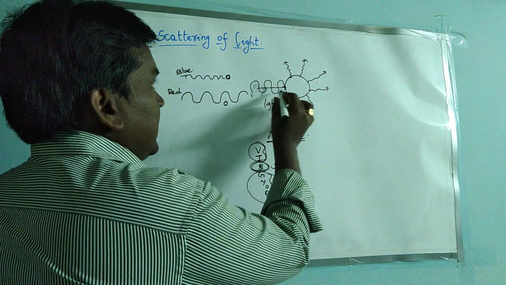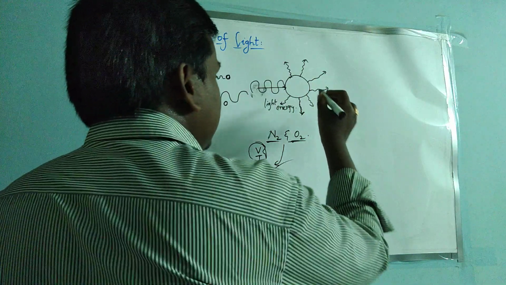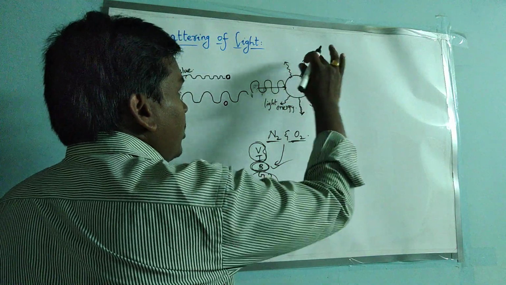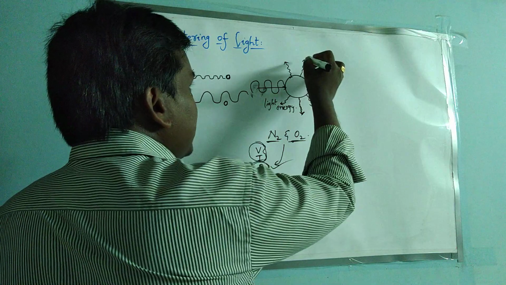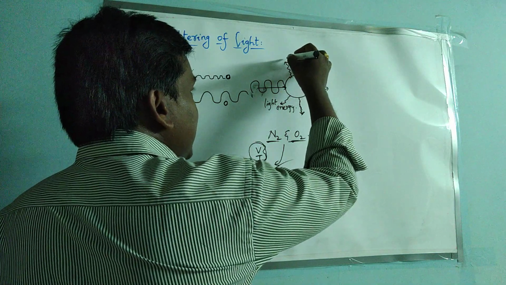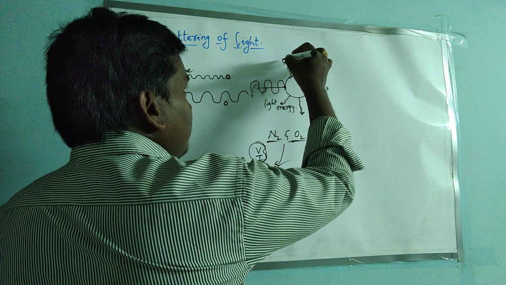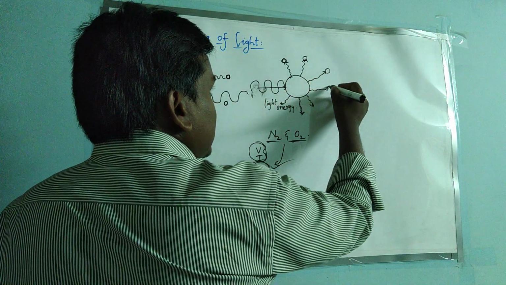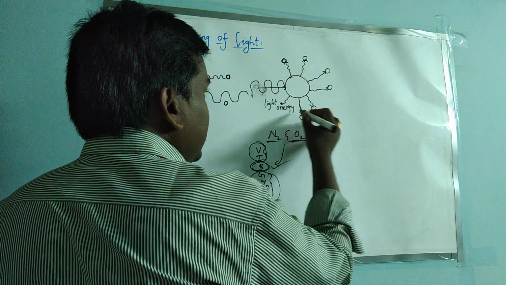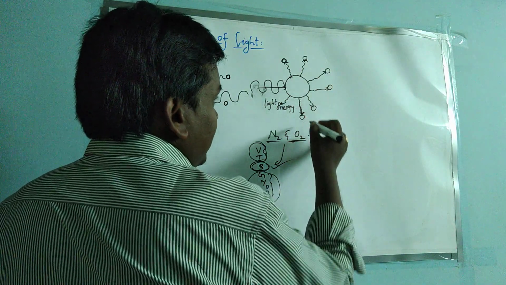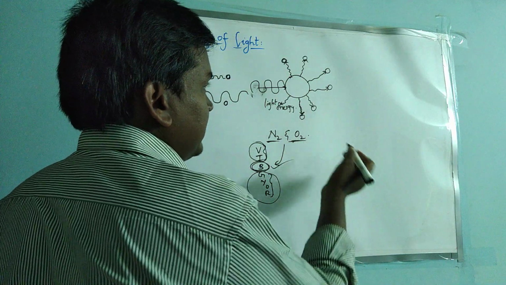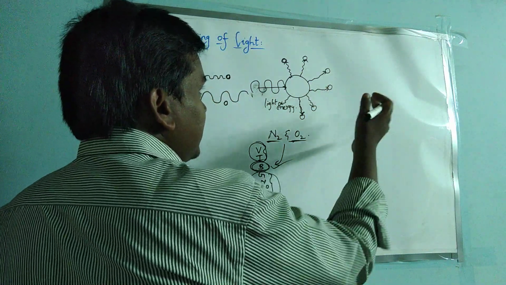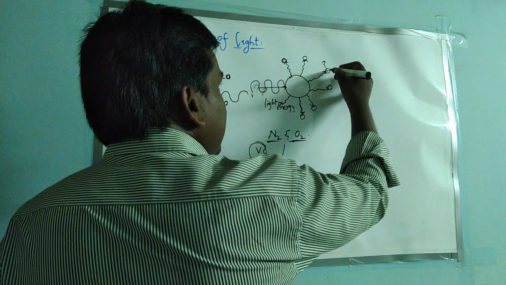Due to that, scattering takes place only for blue color. First the molecule absorbs the light and re-emits it in all directions. While being emitted in all directions, these light rays again hit other N2 or O2 molecules. Each light ray hits another molecule, and again scattering takes place. These molecules absorb the light and re-emit it in all directions.